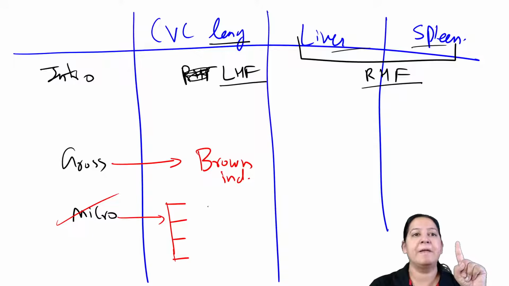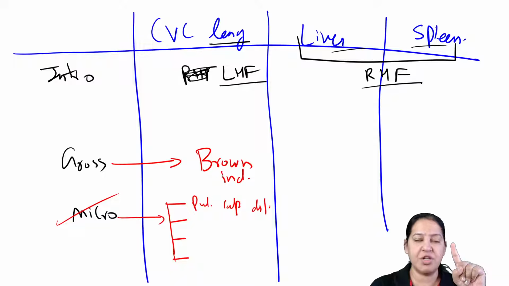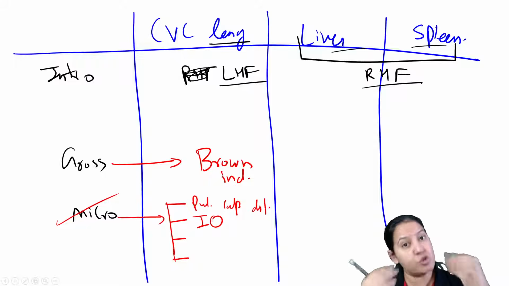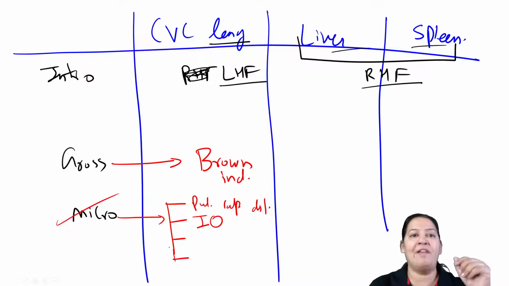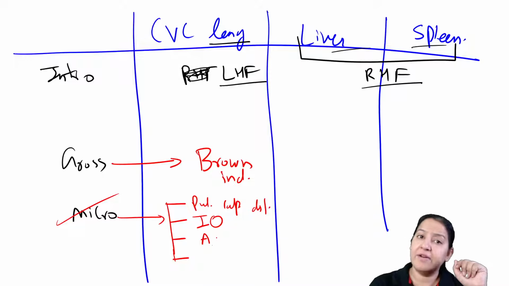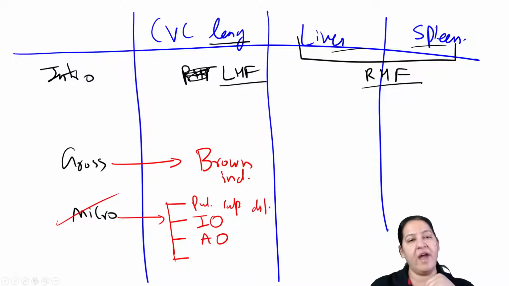The first thing, there is pulmonary capillary dilatation. Due to the dilatation of the capillary, the fluid will come out. The fluid will accumulate in the interstitial space, leading to interstitial edema. When the interstitial edema is too much, it will rupture the alveoli and enter inside the alveoli. It will result in alveolar edema, the third thing, right? So interstitial edema followed by alveolar edema.